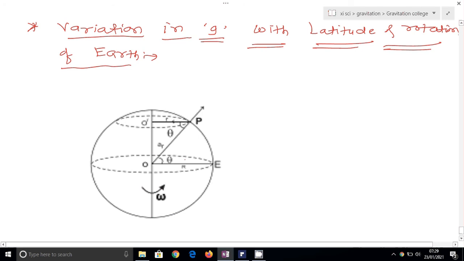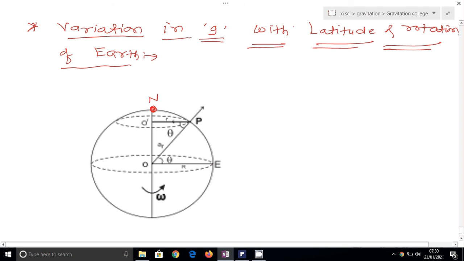That angle ranges from 0 to 90 degrees at the poles. E is called the equator, and N is the pole. If the particle is at E, on the equator, then the angle traced by the radius vector is 0, and if P is on the north pole of the earth, then the angle traced is 90 degrees. Hence latitude changes from 0 to 90 degrees. That is the range of latitude.